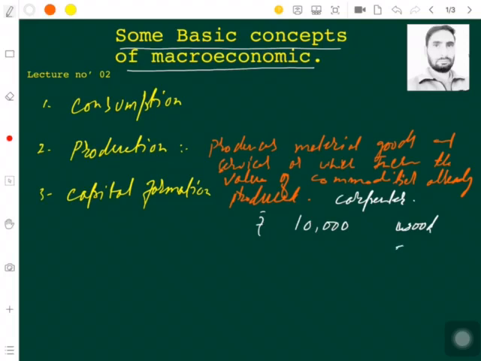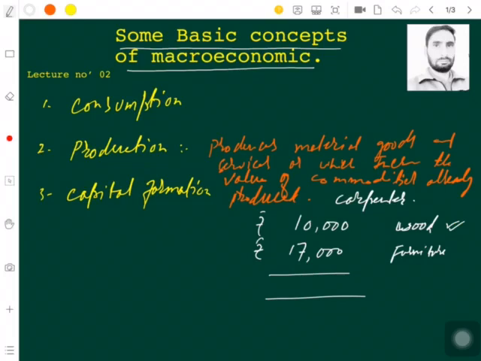Say he made some furniture out of it, a chair, a table, a cupboard, or anything, and he is going to sell it for, say, 17,000 rupees in the market.